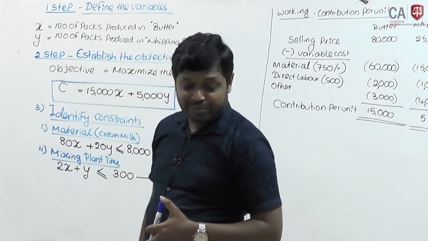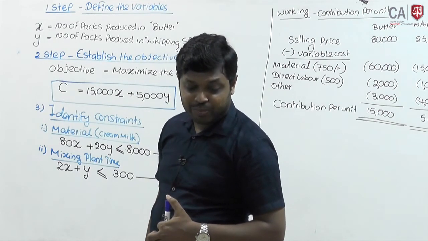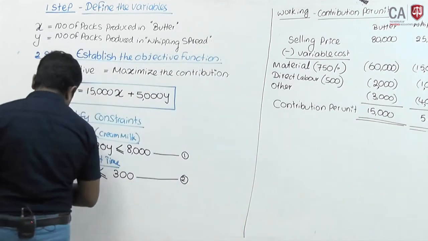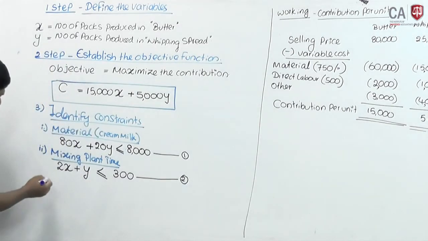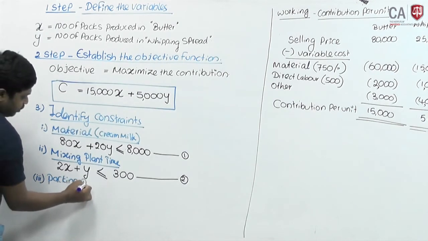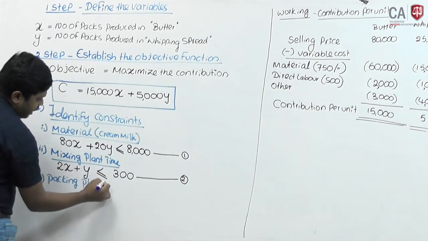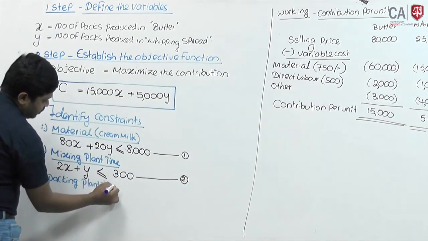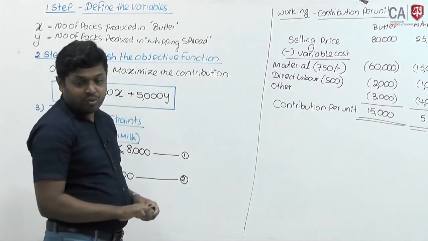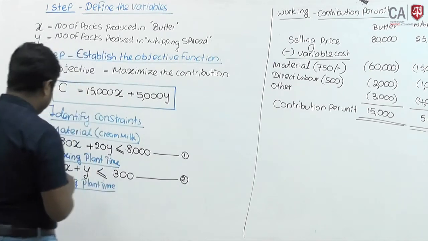And packing plant time is also given, it is maximum up to 180 hours per week. Okay, third constraint, packing plant time. In the packing plant, 1.5 hours are required for butter.